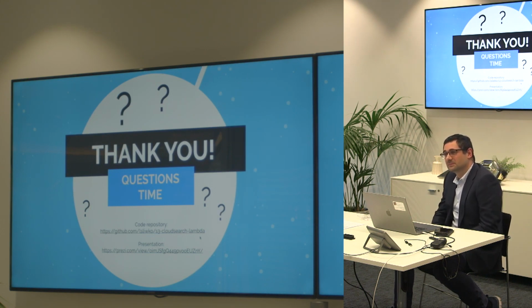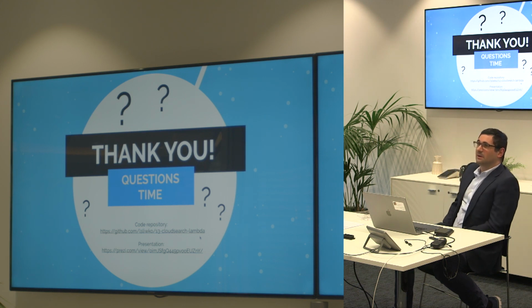Question, maybe not related to Scala itself, but I'm curious, what framework do you use to manage Lambda functions? Whether the AWS SAM framework or Serverless or maybe Terraform to deploy Lambda functions and manage all the infrastructure.